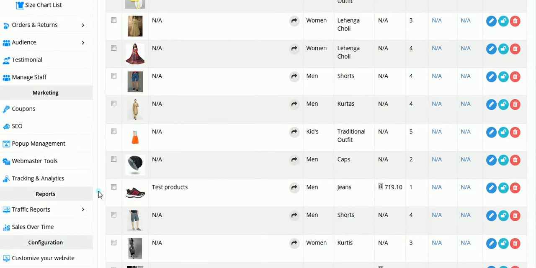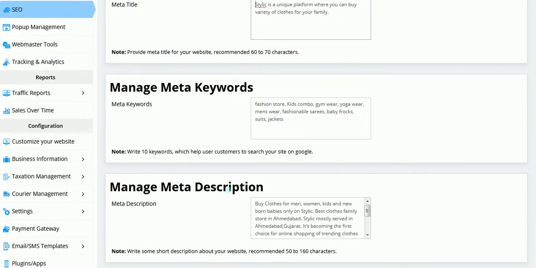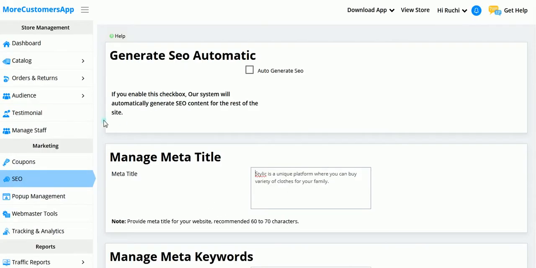Now in other case we are also having one facility in SEO section. You would have seen here we are having a section called auto generate SEO. This is generate SEO automatic. So you need to mention all the details over here, but how this auto generate SEO will work,